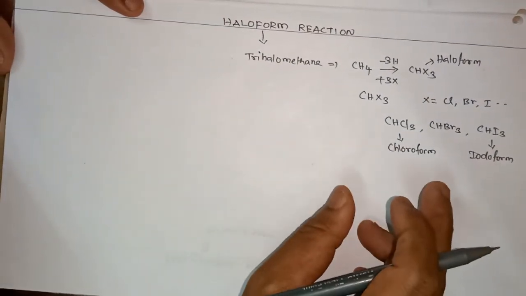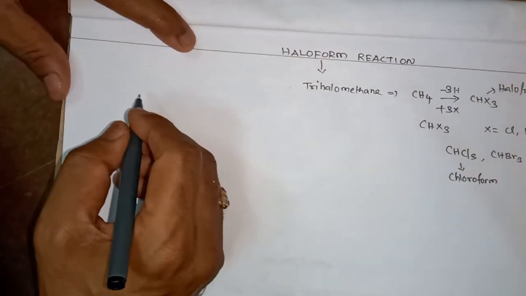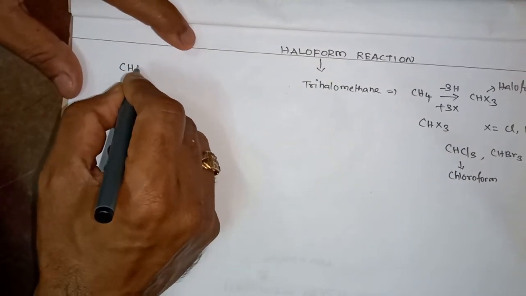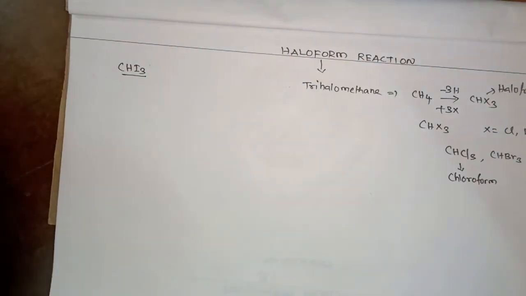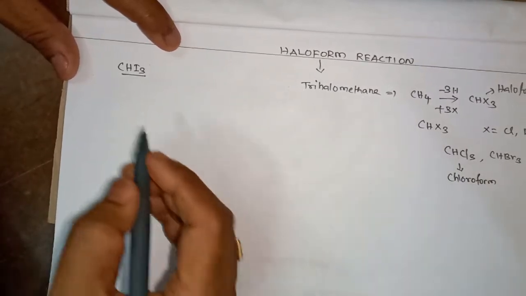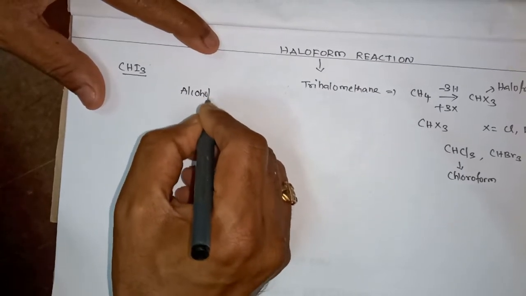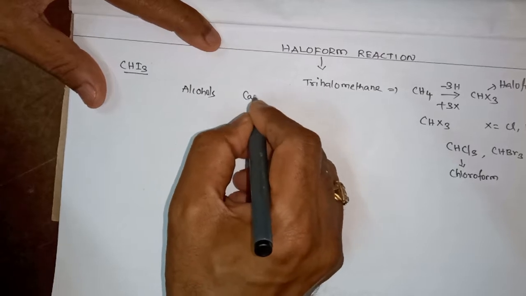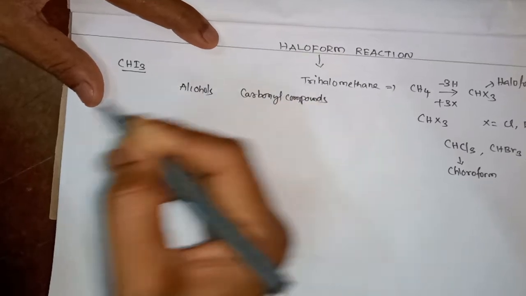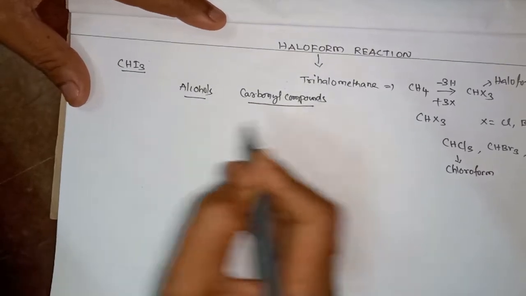Now we are going to prepare the haloforms. Which haloform am I going to prepare? I am going to prepare iodoform, CHI3. To prepare any haloform, whether chloroform, bromoform, or iodoform, these can be prepared either from alcohols or from carbonyl compounds.